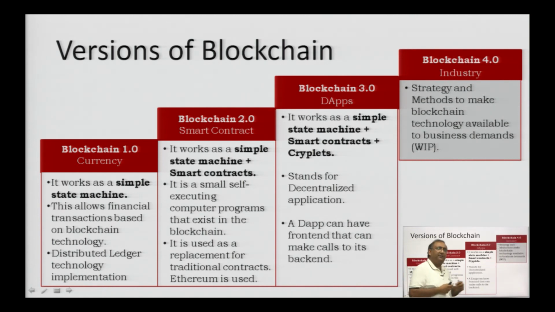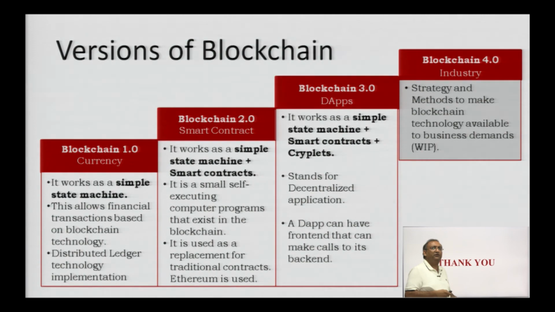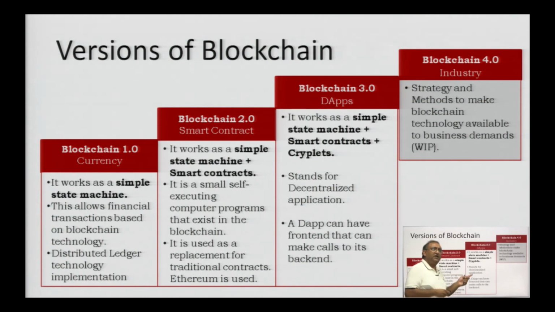There is something new coming up, which we call blockchain 4. When I say blockchain 4, people are thinking that there will be a change where industry will start adopting it in more and more new business models, and this is still work in progress. Officially there is nothing like 4.0; it is more at a work-in-progress stage, where we are saying blockchain 4 will be more for industries to use. If you summarize everything, am I right?